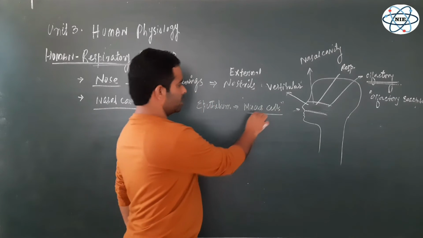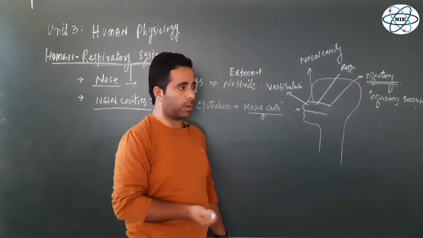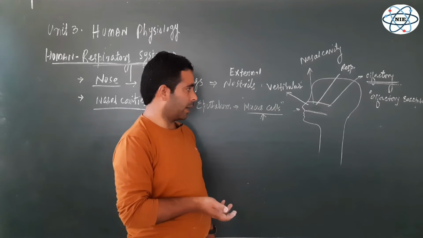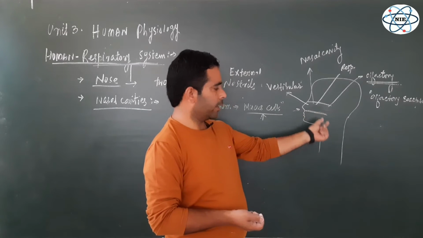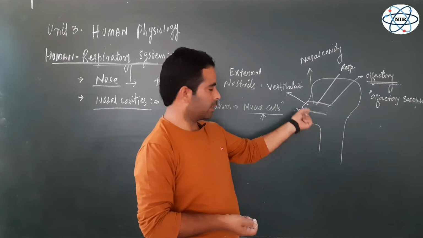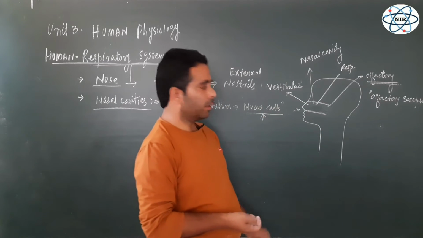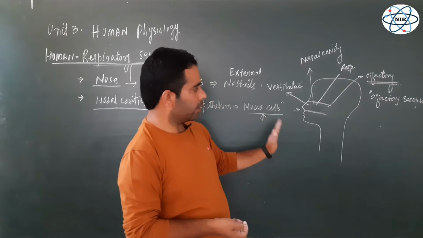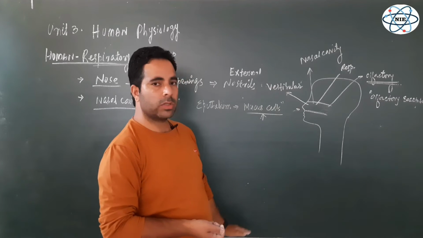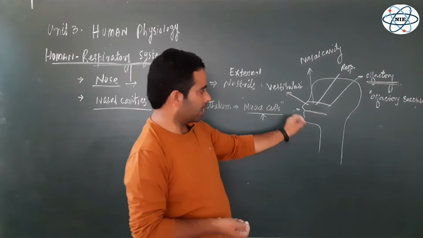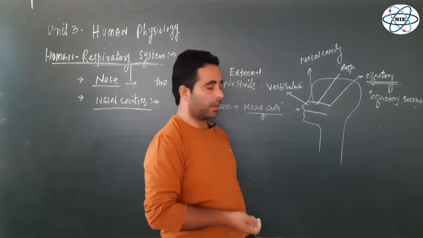This mucus is sometimes increased when there are respiratory infections in the body, when there are upper respiratory tract infections. It sometimes coagulates and accumulates here, and that is paradoxically irritating for the body, because at one end it helps to trap dust particles and eliminate infectious agents, but on the other side it obstructs the respiratory tract to some extent.